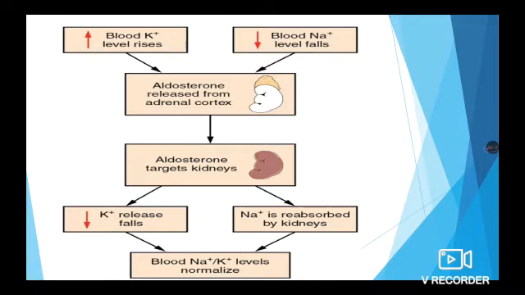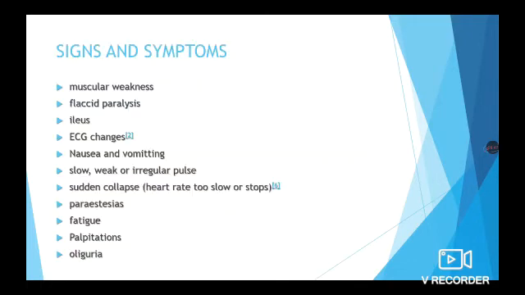Now let us see how the balance of potassium and sodium is maintained with the help of the kidney. When the blood potassium level rises, blood sodium level falls. When this happens, aldosterone is released from the adrenal cortex, which targets the kidneys. When the kidneys are targeted, potassium release is reduced and more sodium is reabsorbed by the kidney. Thereby, blood sodium and potassium levels are normalized.